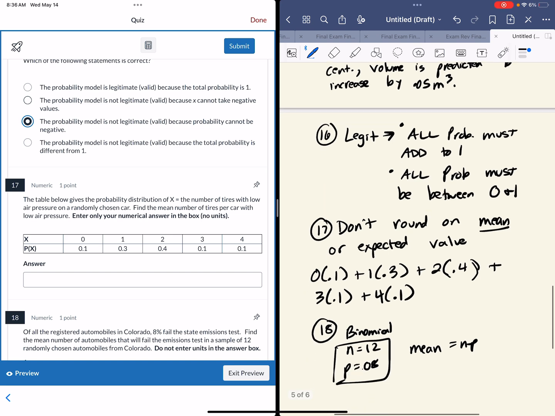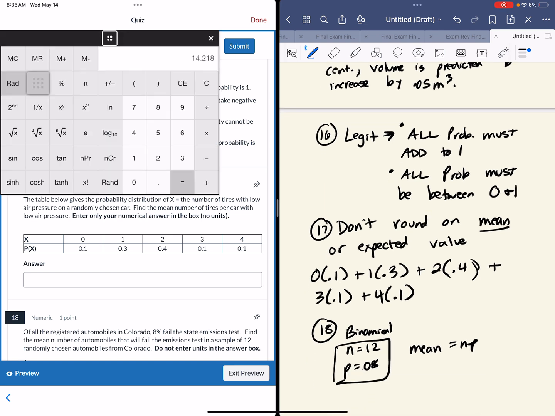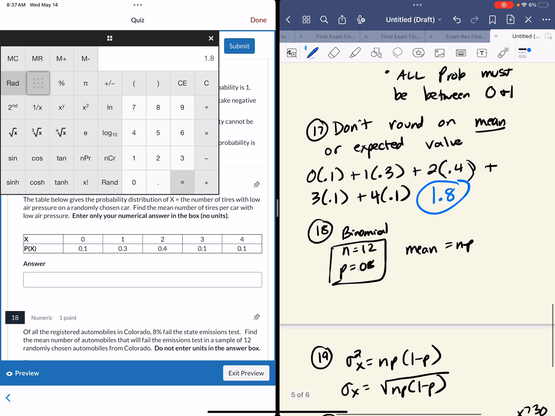This one is expected value. Don't round that, but just type it in like it is. And I'm going to type it without parentheses. And I come up with 1.8. And I'm not going to round because it's expected value.